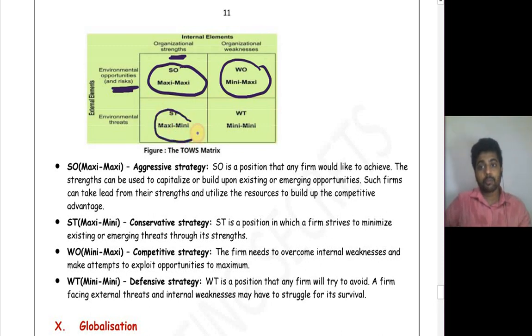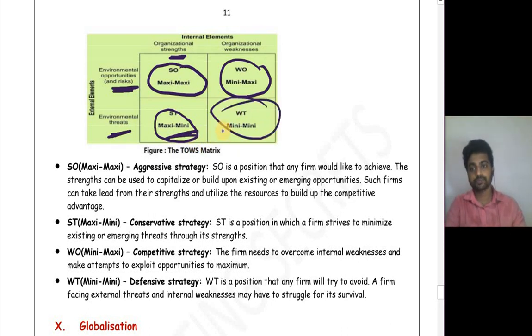Strength is low. Strength is there, but threat is also there in an organization. We call it maxi-mini. And weakness is also there, threat is also there. We call it mini-mini.